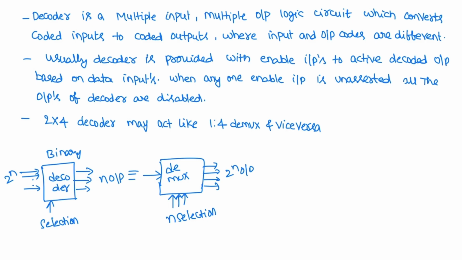So input and output codes are different in a decoder. The input code has generally fewer bits than the output code. So this is n inputs, 2 power n outputs.